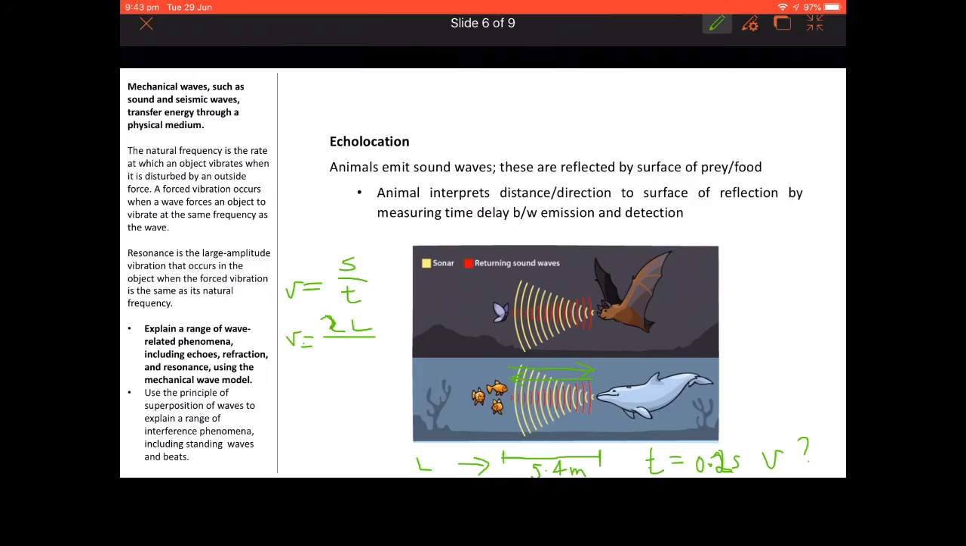It's really bad too, I can't draw any 2's in this video, and divided by time, and then sub in our values, which will be 2 times 5.4, which will be 10.8, and then divided by 0.2, and our velocity will end up being 54 meters per second. So that's how fast the wave is travelling.